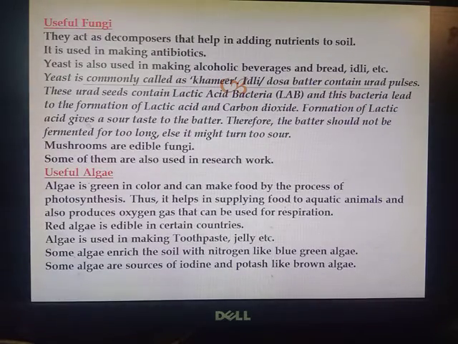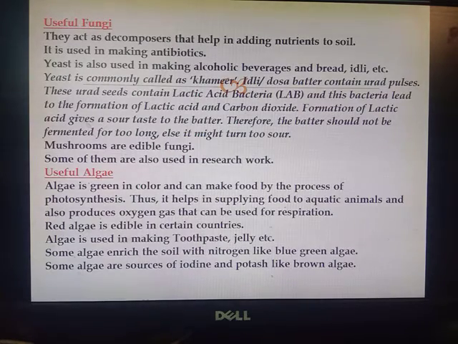Useful fungi. They act as decomposers and are helpful in adding nutrients to soil. They are used in making antibiotics. Yeast is used in making alcoholic beverages and bread, idli, etc. It is also called khameer. That yeast fungi is also known as khameer.